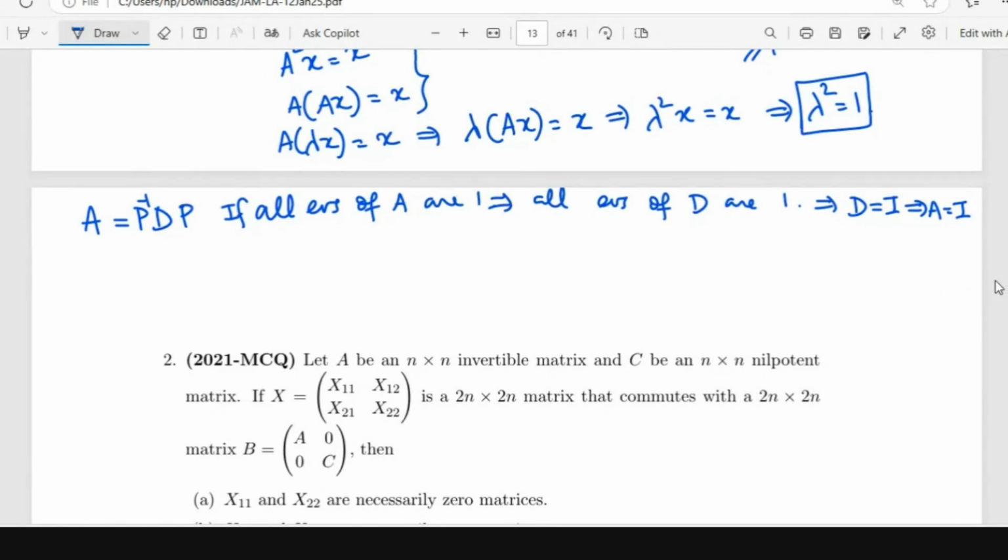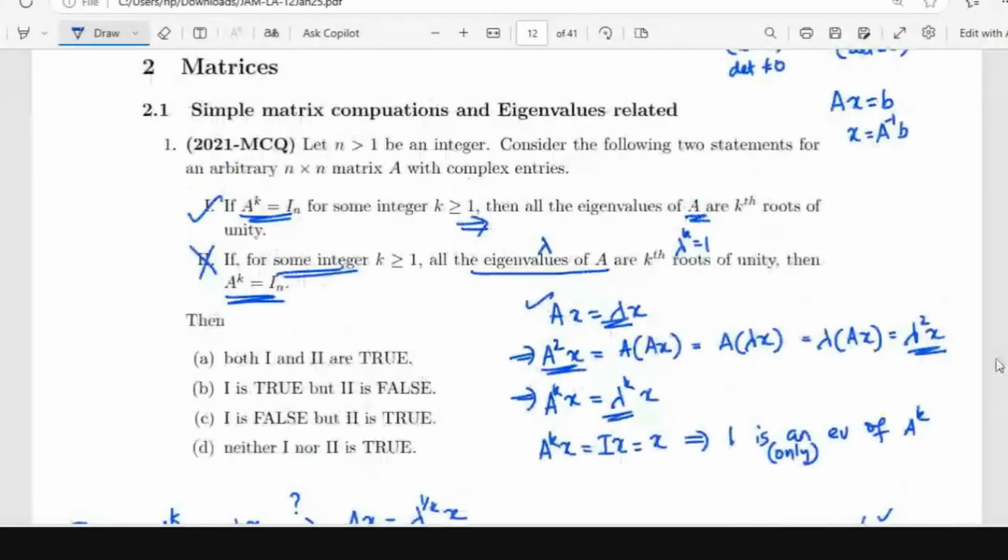Madam, here we can consider A to be an upper triangular matrix, diagonalizable because it is invertible. If A is a diagonalizable matrix, then the arguments are fine. How do you know that A is a diagonalizable matrix? I am telling that only here. Oh, you're asking in this statement? Yeah. Because if I take all the eigenvalues of A are all the nth roots of unity, you have n distinct nth roots of unity, right? So distinct eigenvalues means the matrix is diagonalizable, right? Yeah, okay. So that way.